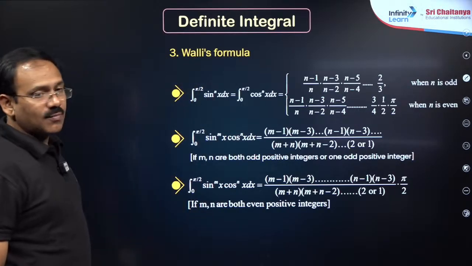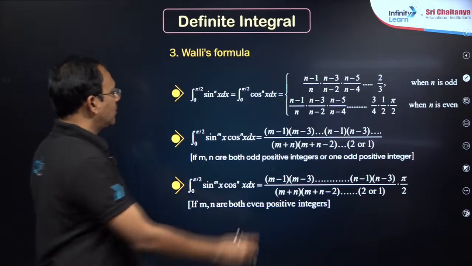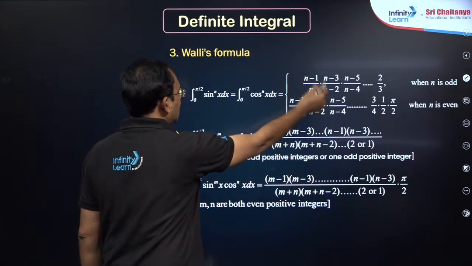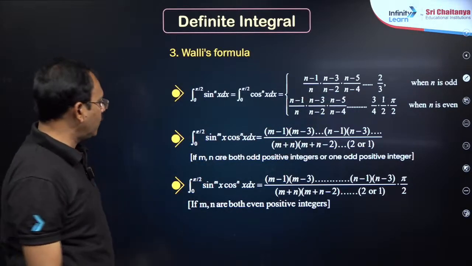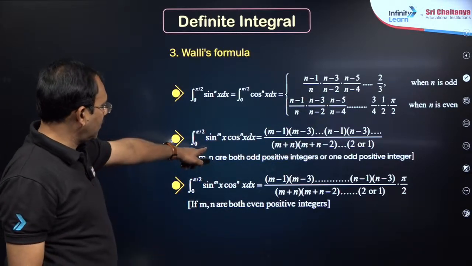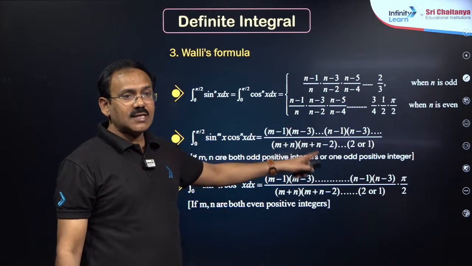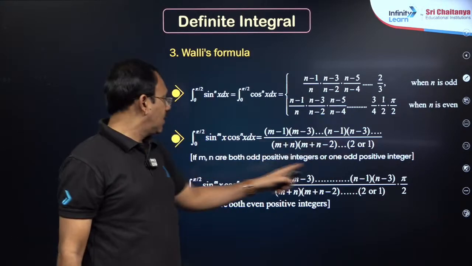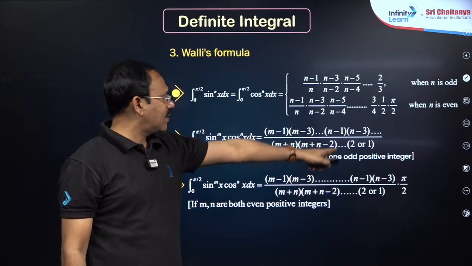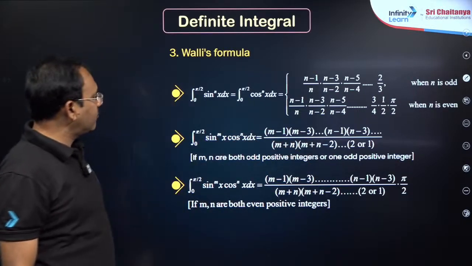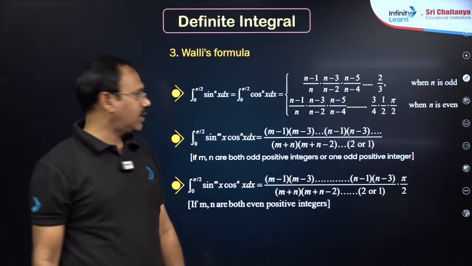And Wallis formula, integral 0 to pi by 2 sin power n x dx means you write like n minus 1, n minus 2, n minus 3. If you end at 2 by 3 into 1, if you end at 1 by 2 into pi by 2. And Wallis formula here, sin power m x cos power n x, we write m plus n minus 2, m plus n minus 4, like that, and m minus 1 into m minus 3 and so on, n minus 1 into n minus 3 and so on. Finally, if both even, you write into pi by 2, otherwise just 1 only, right?